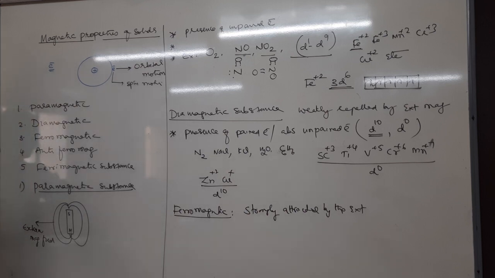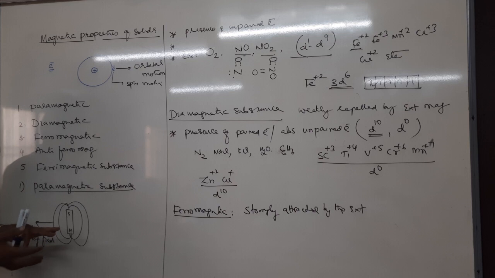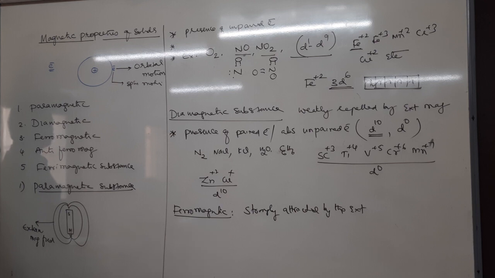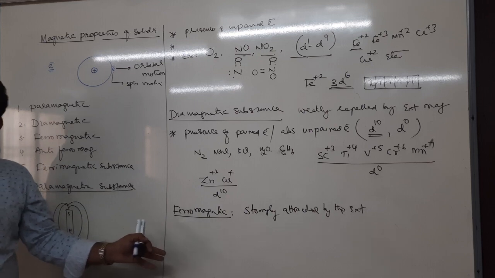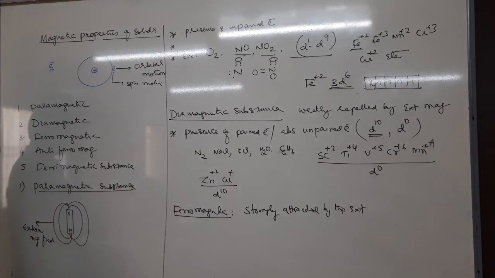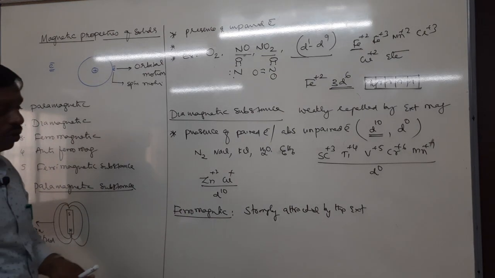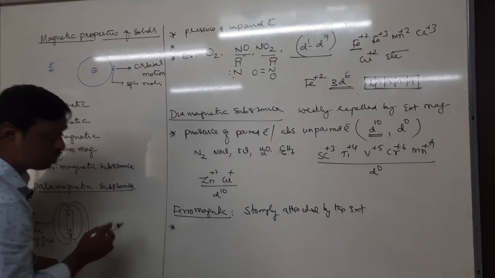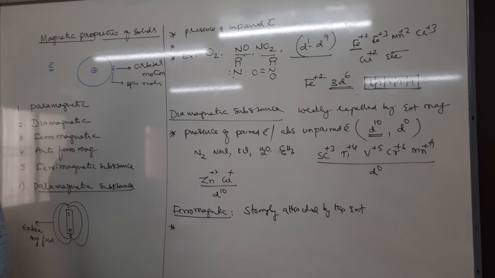But one more difference between para and ferro is, we have studied in the case of paramagnetic substances, when the external magnetic field is removed, can they behave as magnetic substances? No, they lose their magnetic property. That means paramagnetic substances lose magnetic property in the absence of an external magnetic field, whereas in the case of ferro, even when the magnetic field is removed, they do not lose their magnetic property. Therefore, ferromagnetic substances do not lose magnetic property even in the absence of an external magnetic field.